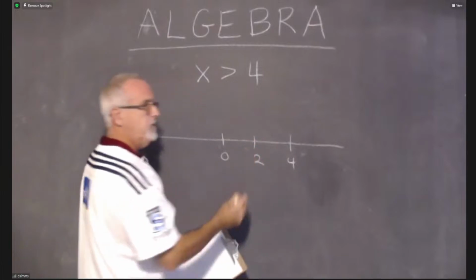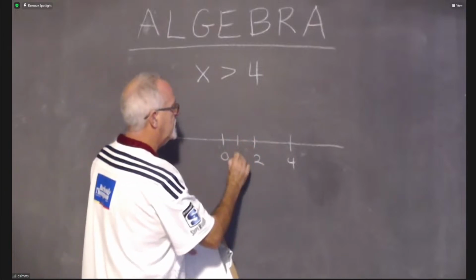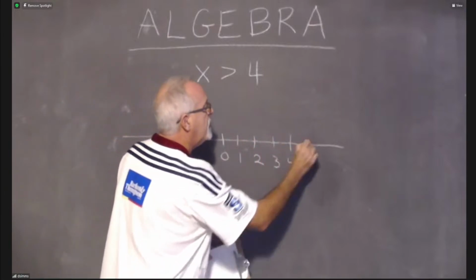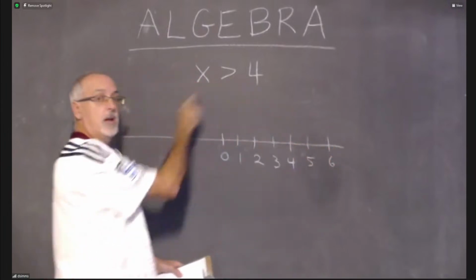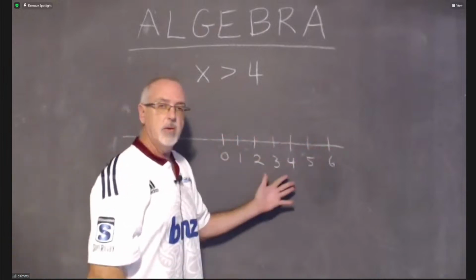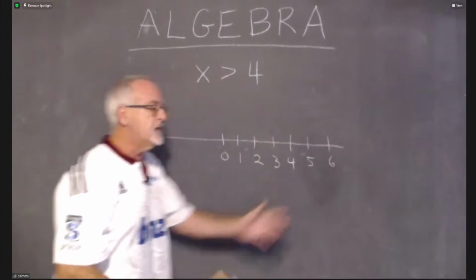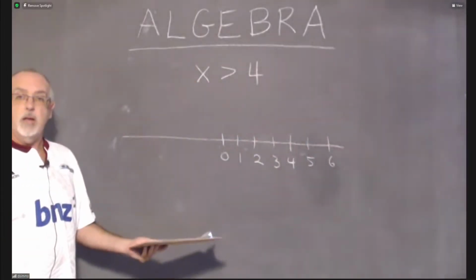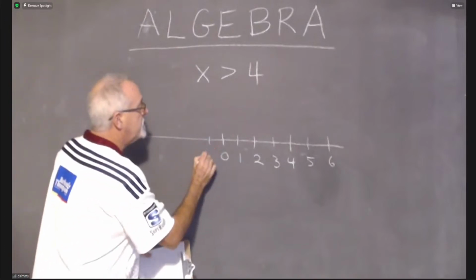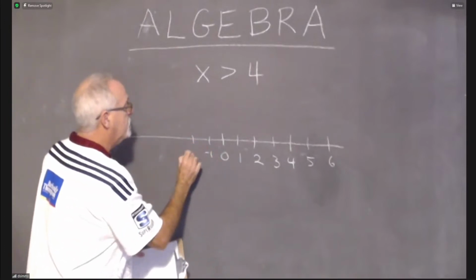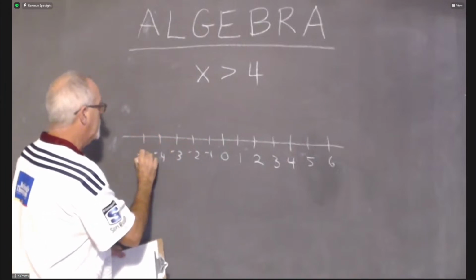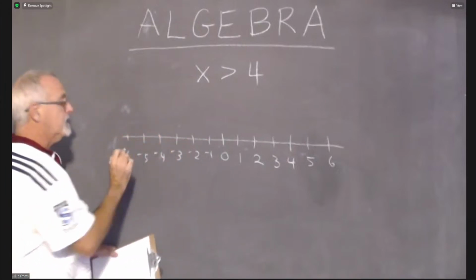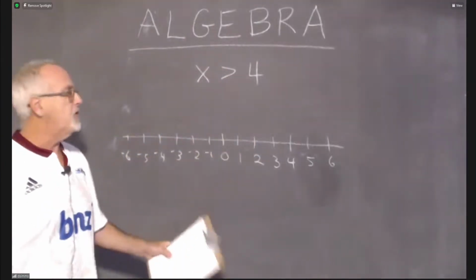Now I have an idea of how I want to scale this. I'll put 2 halfway between 0 and 4. Anyone surprised? And then I put my 1 and my 3. And I also really like to show numbers on both sides of the number I'm dealing with. So I make it long enough so I can show at least 5 and maybe 6. And then I also want to show the negative numbers. So the negative numbers, using the same scale, -1, -2, -3, -4, -5. I can even fit -6. Over here, I have a number line I am able to graph now.